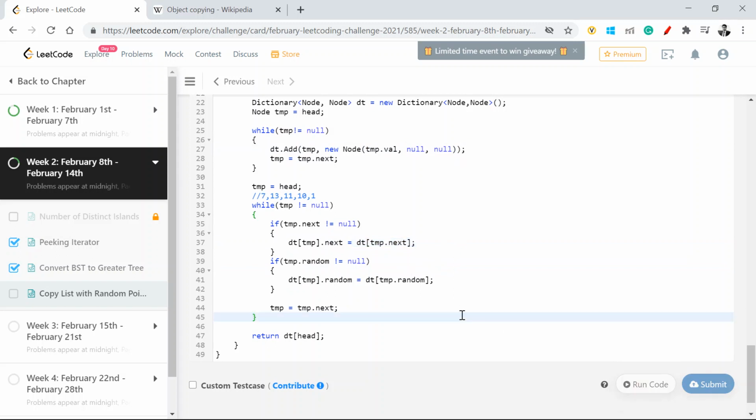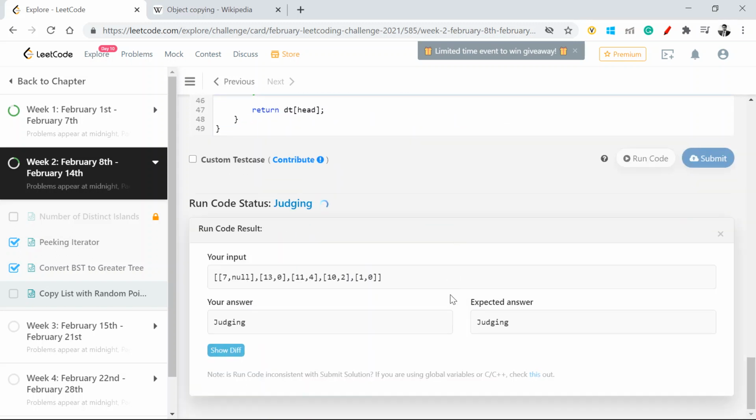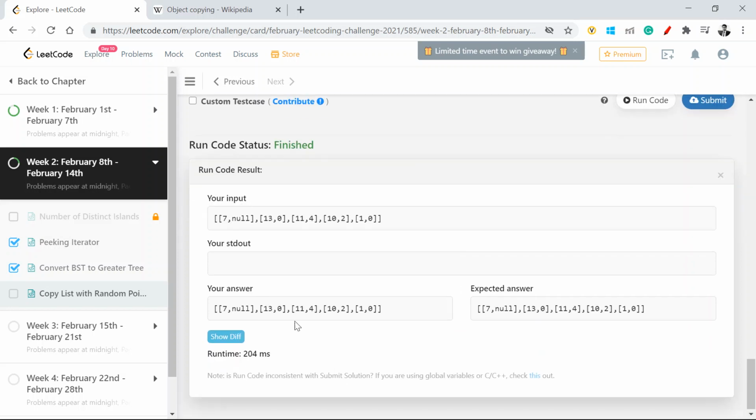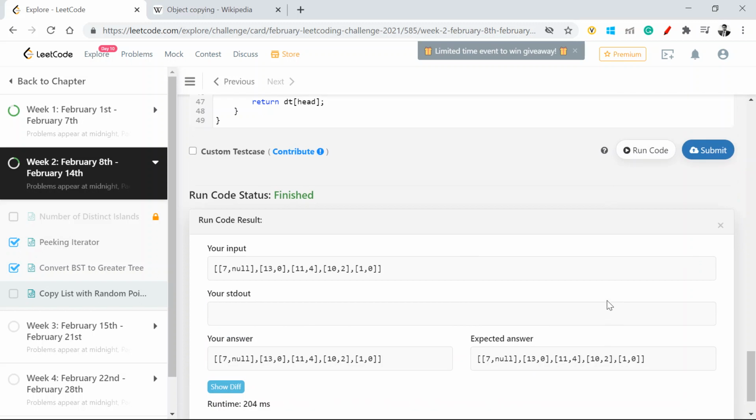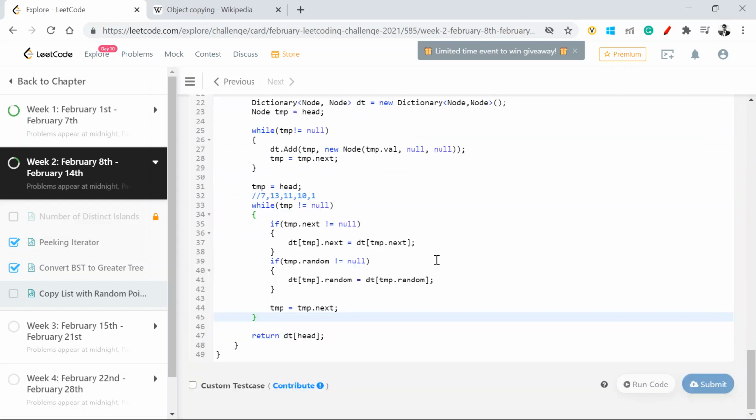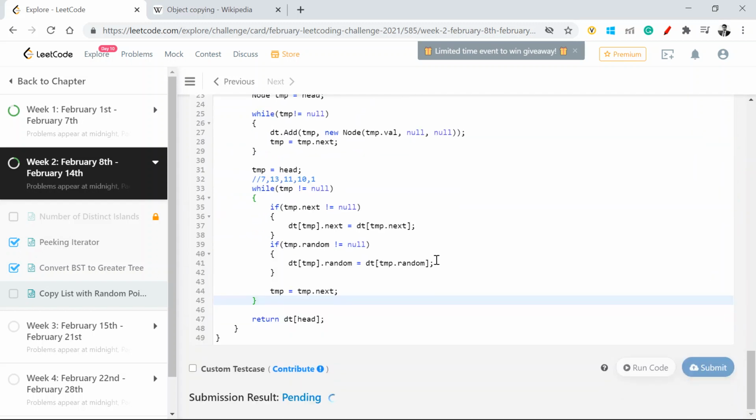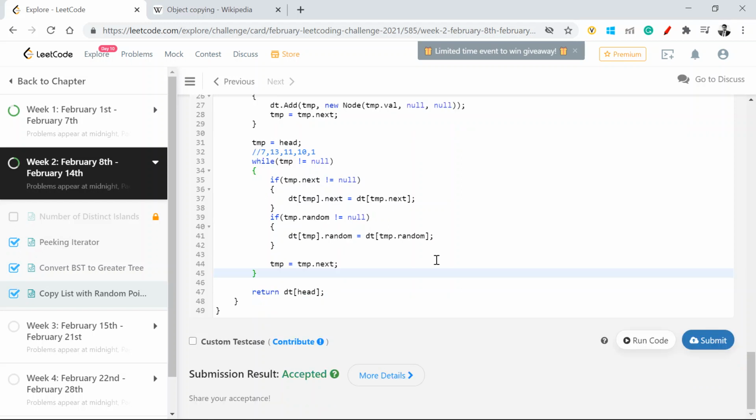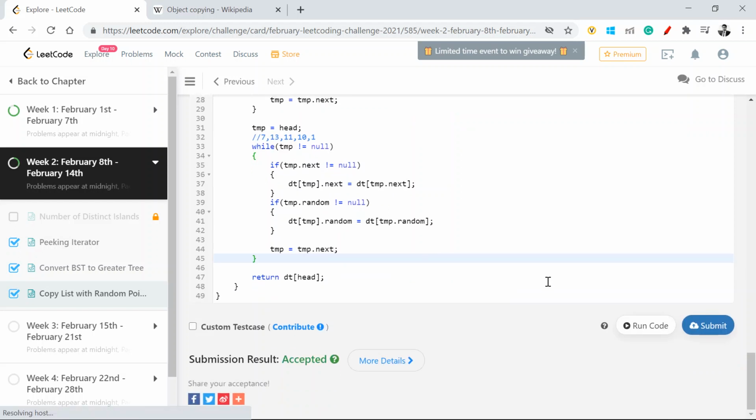Let's run this code and see what is happening for us. Okay, got the exact match. Let's submit it. It got accepted. Okay, cool.